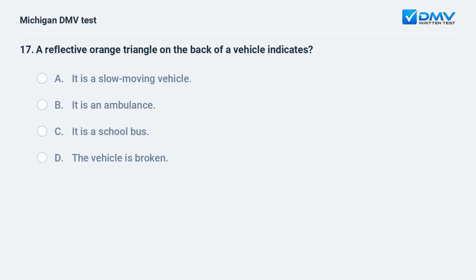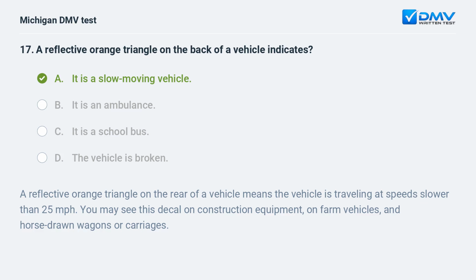A reflective orange triangle on the back of a vehicle indicates? A. It is a slow-moving vehicle. B. It is an ambulance. C. It is a school bus. D. The vehicle is broken. A. It is a slow-moving vehicle. A reflective orange triangle on the rear of a vehicle means the vehicle is traveling at speeds slower than 25 miles per hour. You may see this decal on construction equipment, on farm vehicles, and horse-drawn wagons or carriages.